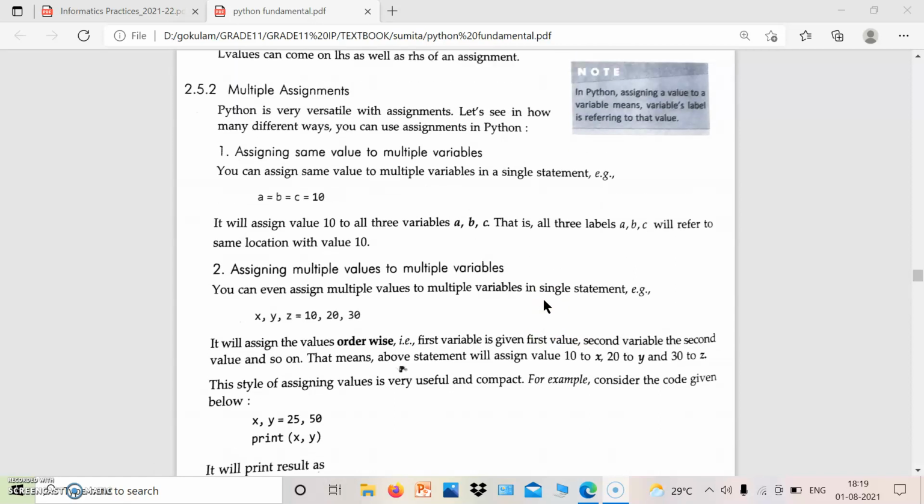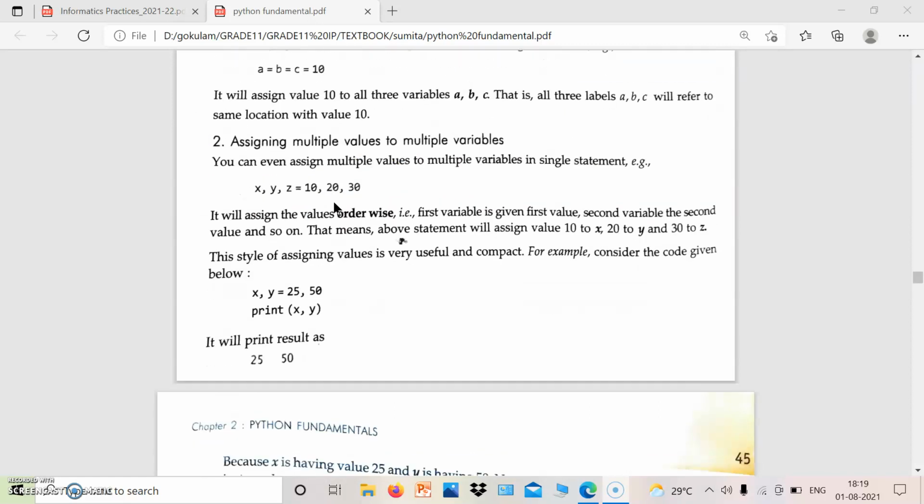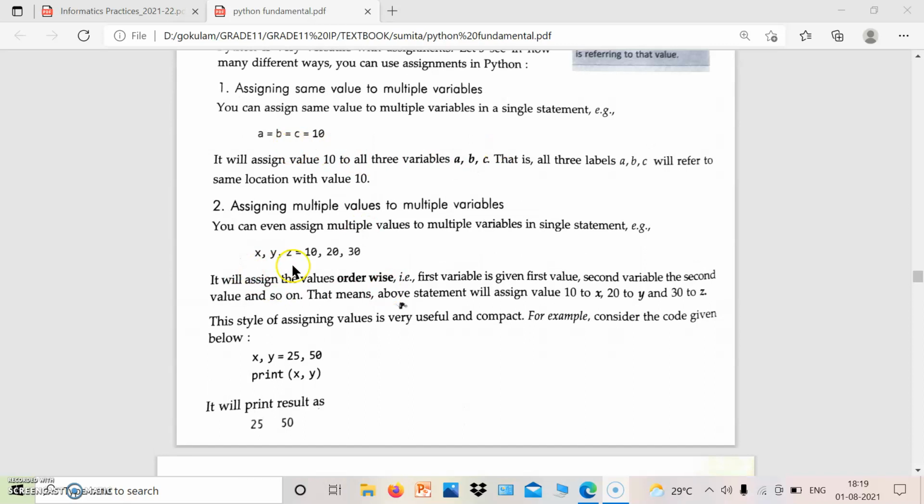Then what is multiple assignment? Assignment means we are giving a value to the variable, like marks equal to 20 or marks equal to 50. Multiple assignment, as the name implies, means we are assigning the same value to different variables. That means A equal to B equal to C equal to 10 means A, B and C have the value 10. Then we can also assign multiple values to multiple variables using a single statement. X, Y, Z equal to 10, 20, 30 means the value of X will be 10, Y will be 20, Z will be 30. That means they are assigned in order.